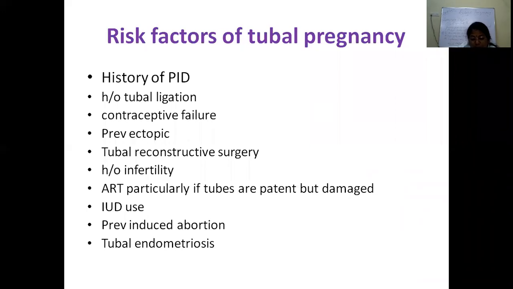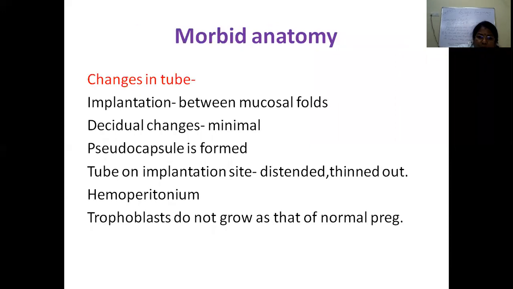Cigarette smoking usually impairs motility. That's what has been seen. So it's also one of the risk factors.